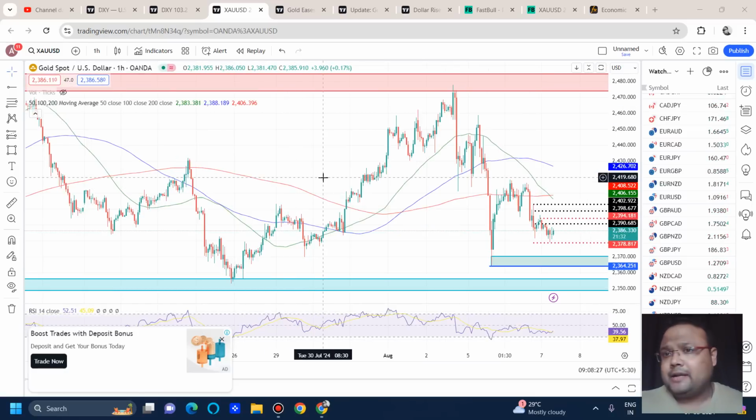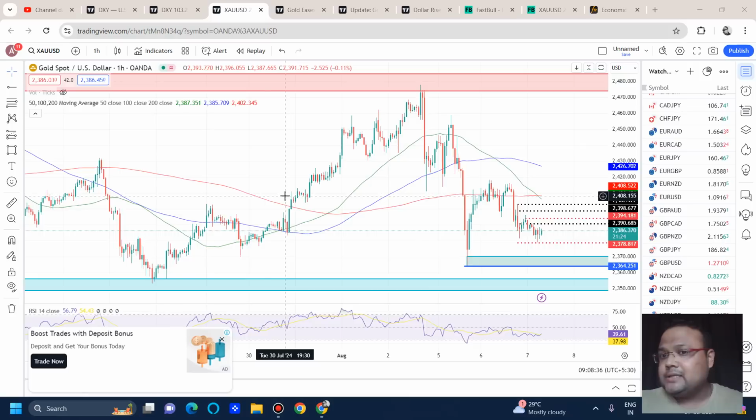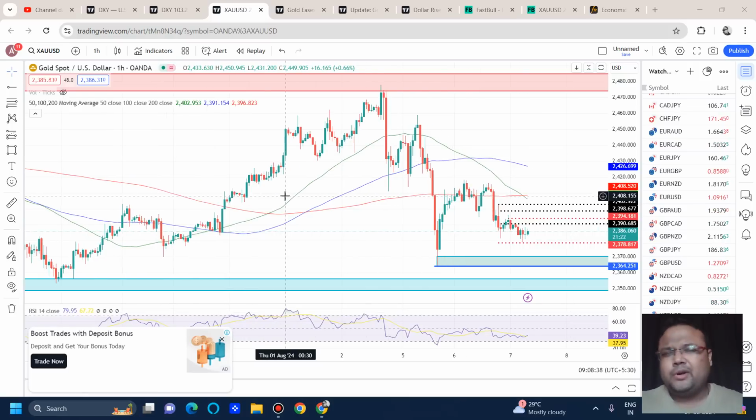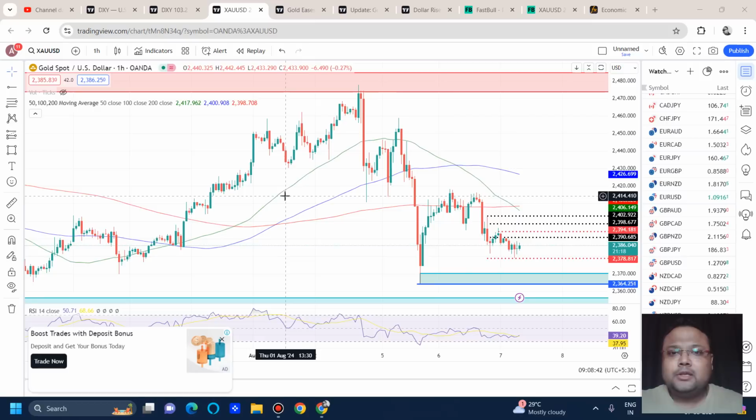On the higher time frames like daily and weekly, we can still see that the market is overall in an uptrend. On the Forex chart, we saw that the market is standing at the 200 moving average, but the chances of the market going for a complete reversal are less. So we need to stick to our safe trading strategy, which is level to level trading.